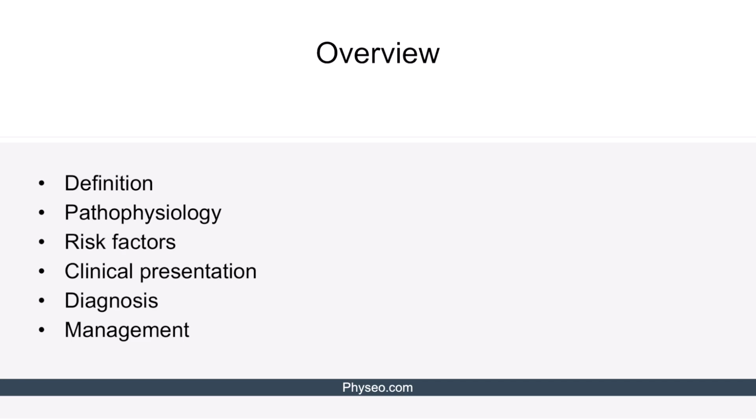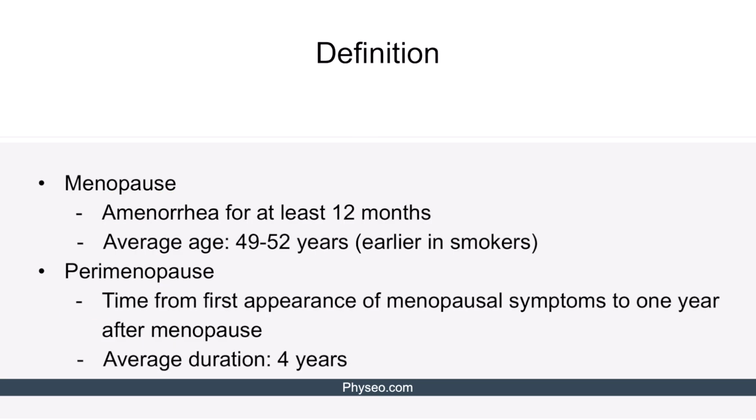For menopause, we'll be discussing its definition, pathophysiology, risk factors, clinical presentation, diagnosis, and management. Menopause is amenorrhea for at least 12 months. The average age of onset is anywhere from 49 to 52 years of age, although it can happen earlier, and one of the high-yield points to remember is that it can happen earlier in smokers.